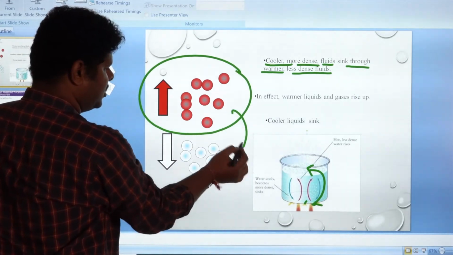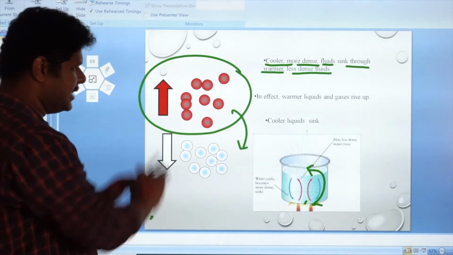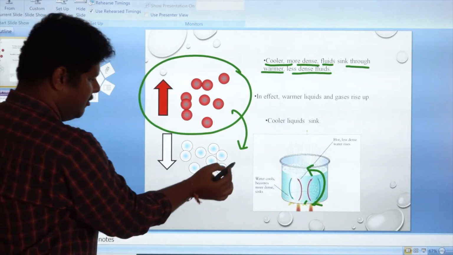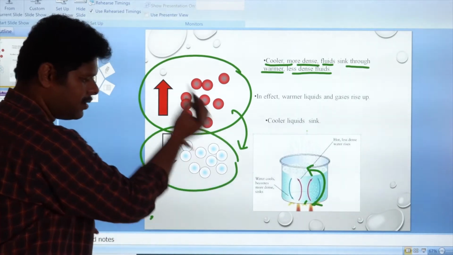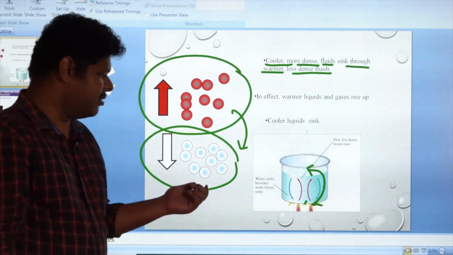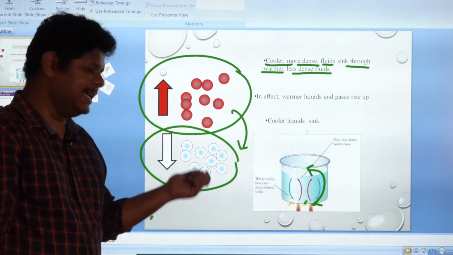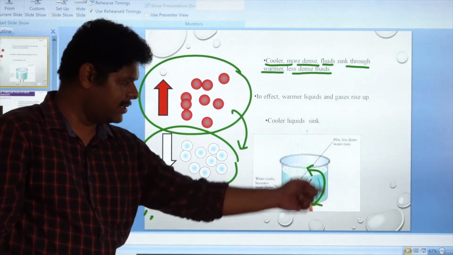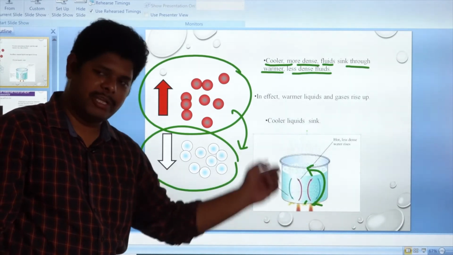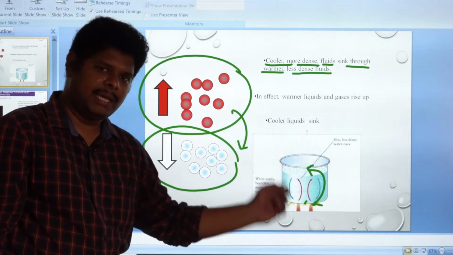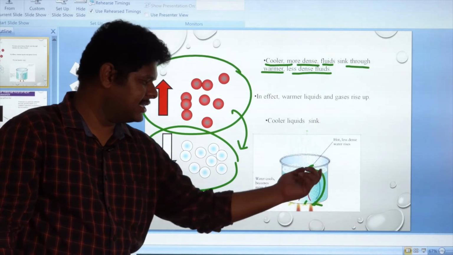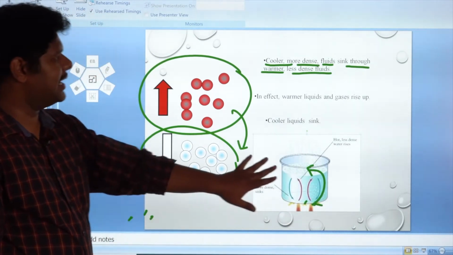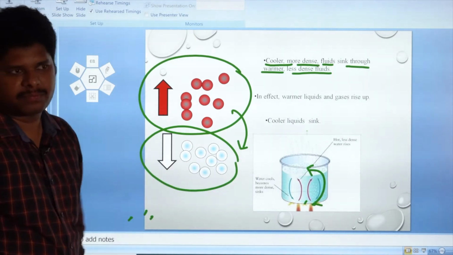They are the layers which receive the heat energy, so they start expanding, density will decrease and they will rise up. Now look at here better, this one. Here the liquid molecules are still cooler, the density is more, and they start sinking down. That's what actually happens here, and the process will continue like this. As a result, this water will be heated up. So this is the best example for convection.